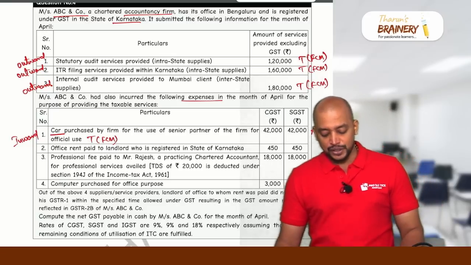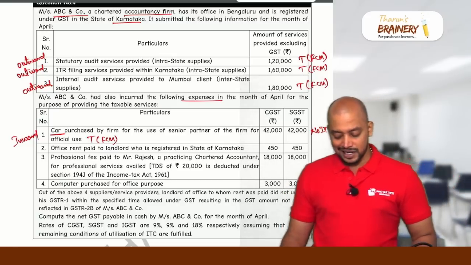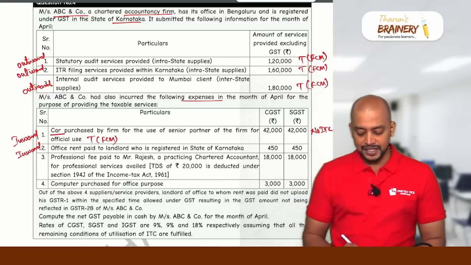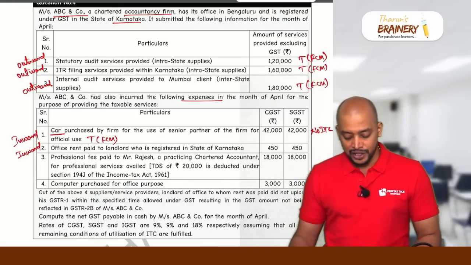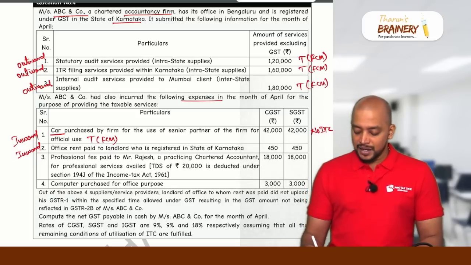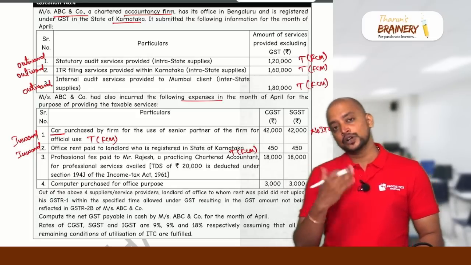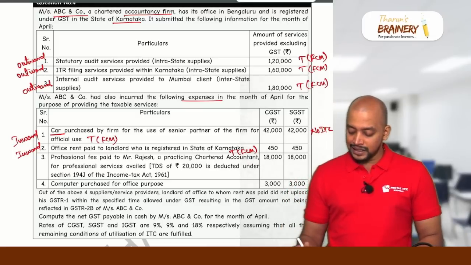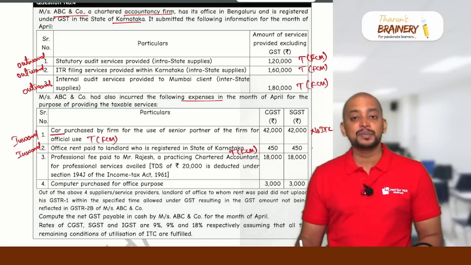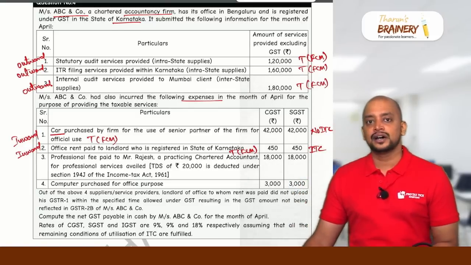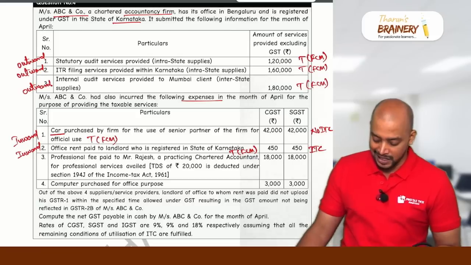Then office rent paid to landlord who is registered in the state of Karnataka. So it is inward supply, and rent paid to the landlord. It's a commercial building, na? Commercial building means it will be taxable under FCM. So therefore the landlord only will pay GST, and the GST is 450. Can it be taken as ITC? Yes, it's a business expenditure and it is not blocked credit, so we can take ITC.